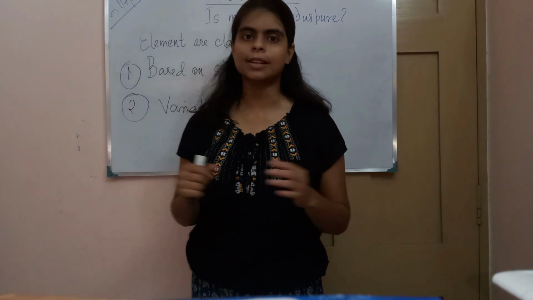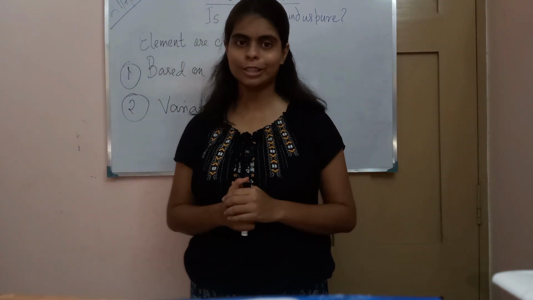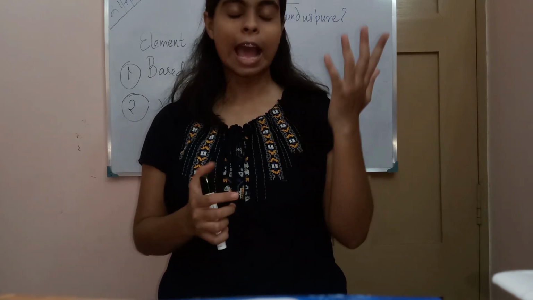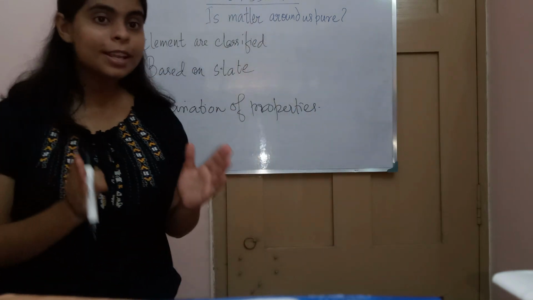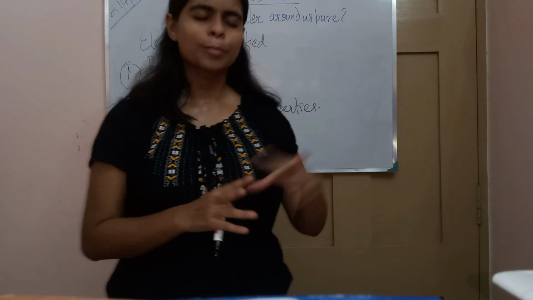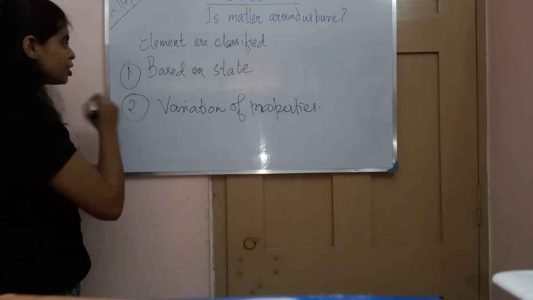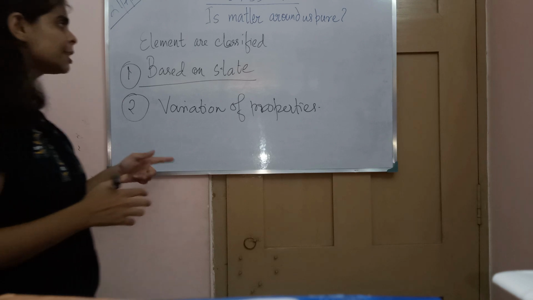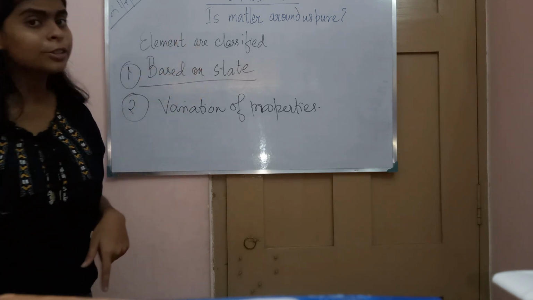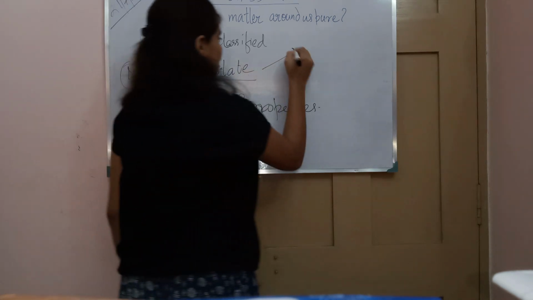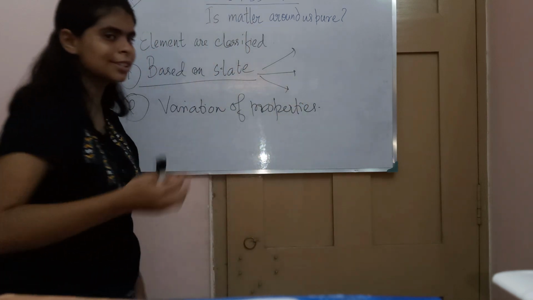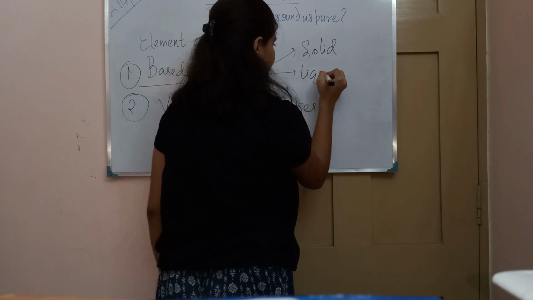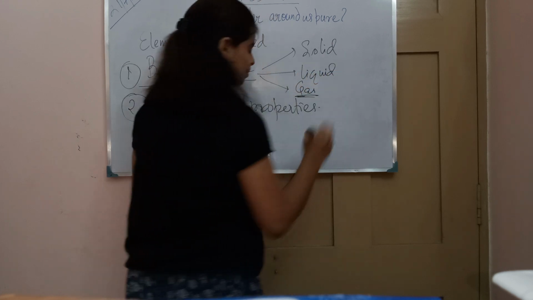Now these elements are classified. As I have told you, elements are classified into metals, metalloids and non-metals. Now we will see how these elements are classified. The first classification is based on state, which is not important and is not included, but we can say that elements are also classified on the basis of state. We know three states. I know there are five, but the major states are what? Solid, liquid and gas, right?